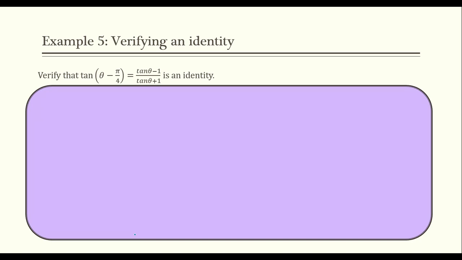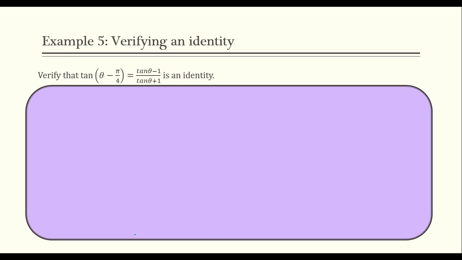We have Pythagorean identities, we have sum and difference identities for sine, cosine, tangent, we have our cofunction identities, reciprocal identities, ratios, symmetry identities, so many different identities, but we don't have this. This is not something that we've proven and put in our tool belt. So we're going to use what we have to verify this is an identity.